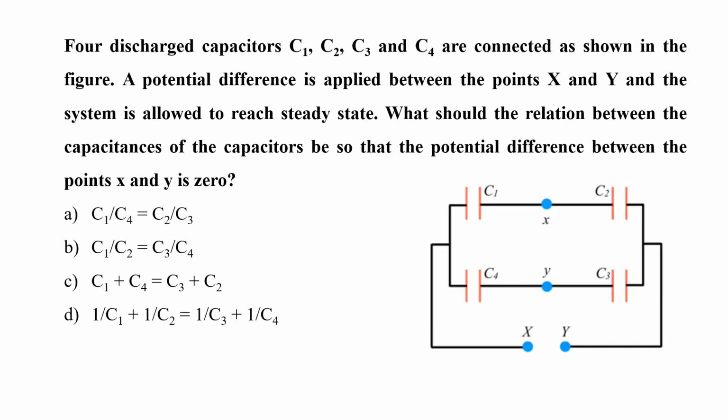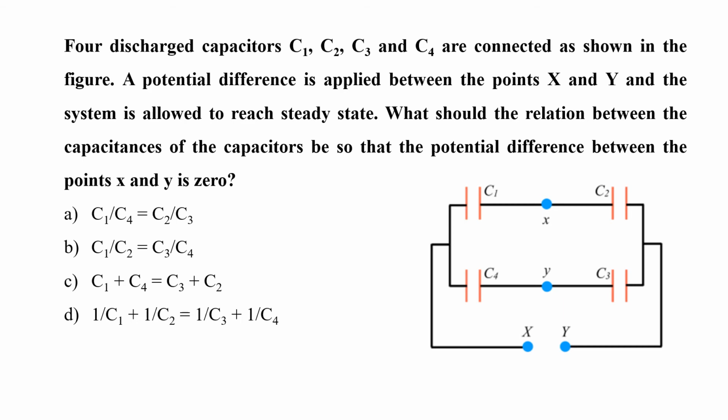Here's the next question. Four discharged capacitors C1, C2, C3 and C4 are connected as shown in the figure. A potential difference is applied between the points X and Y and the system is allowed to reach a steady state. What should the relation between the capacitances of the capacitors be so that the potential difference between the points X and Y is 0? A. C1 by C4 is equal to C2 by C3. B. C1 by C2 is equal to C3 by C4. C. C1 plus C4 is equal to C3 plus C2. Or D. 1 by C1 plus 1 by C2 is equal to 1 by C3 plus 1 by C4.